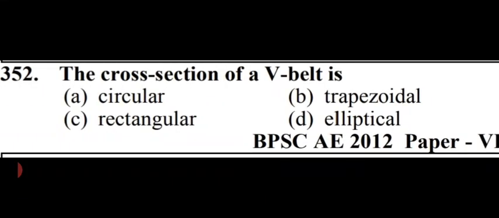Our next question is, the cross section of a V belt is. It is asking about the cross section of a V belt. So the options are circular, trapezoidal, rectangular, elliptical. So option B is right here, that is trapezoidal. The cross section of a V belt is trapezoidal.